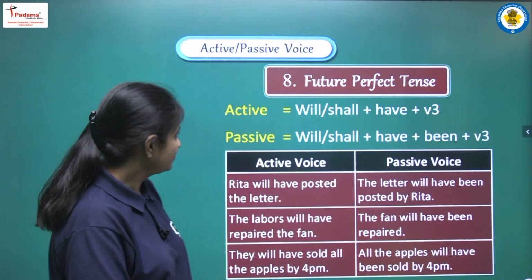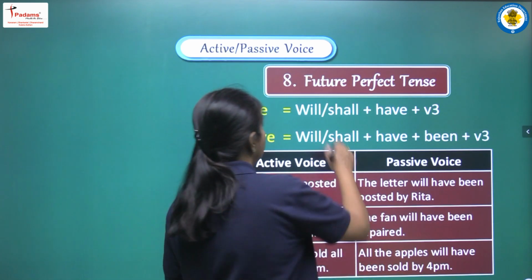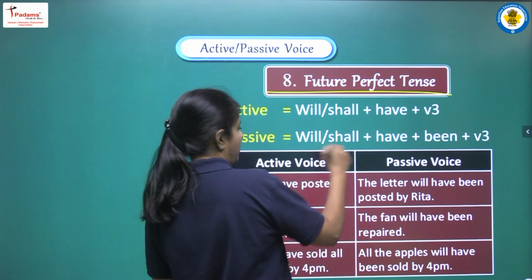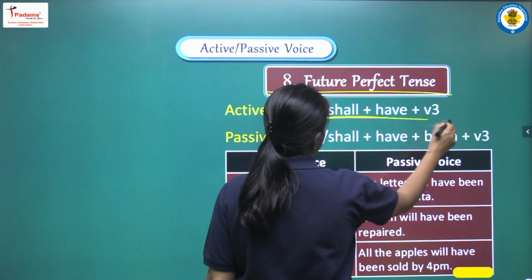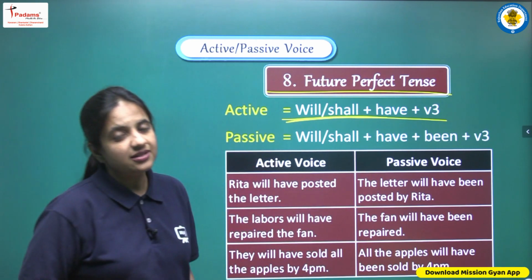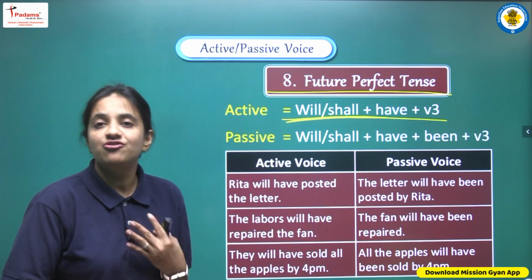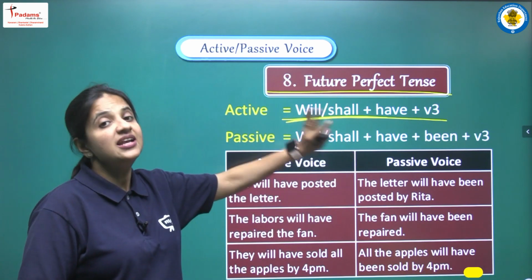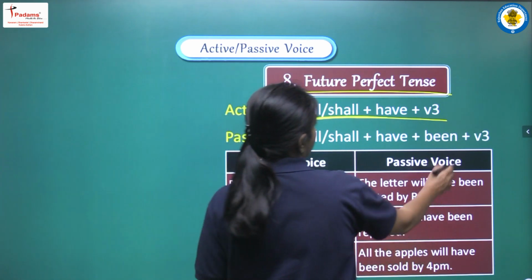Yes. Next tense, now we are having future perfect tense. Let's see, if we are having will or shall plus have, and as a main verb we are having third form, we can say that yes, we are having future perfect tense, and then we have to add been.